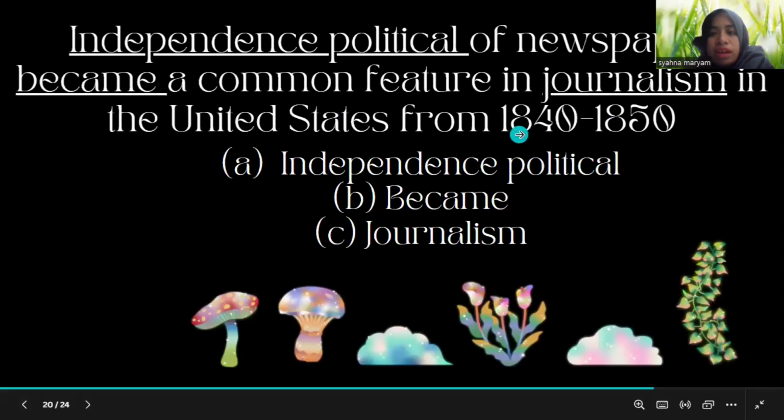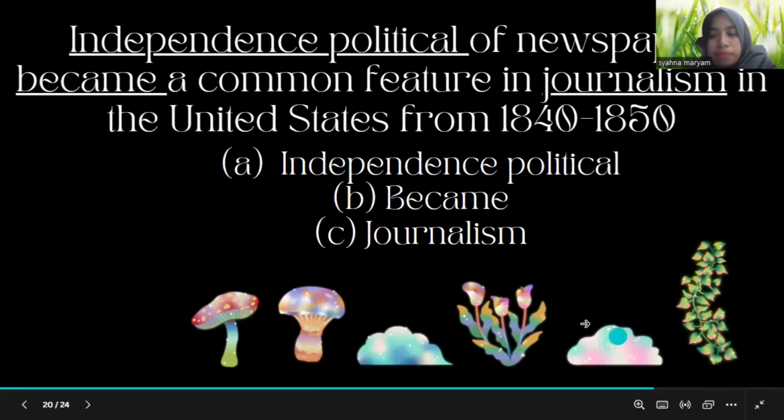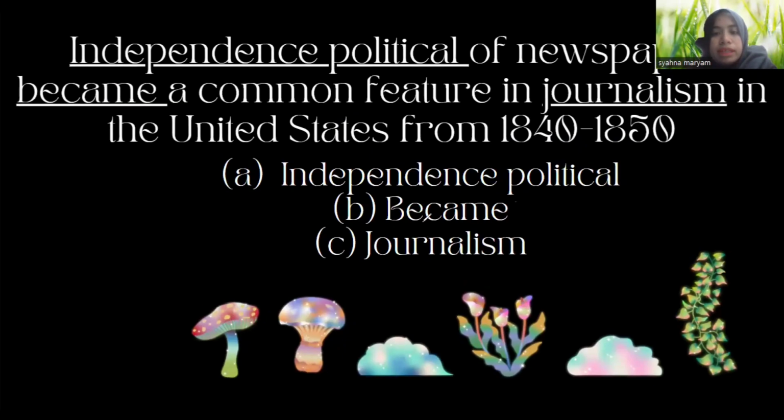Now we have 1940 and 1950. No, 1840 and 1850. I believe that happened in the past. So became here as a verb in the past form is correct. So I think we can eliminate option B because that is not the answer.